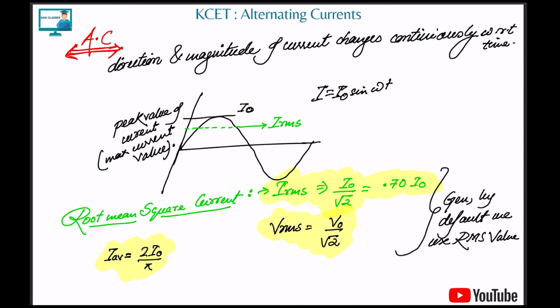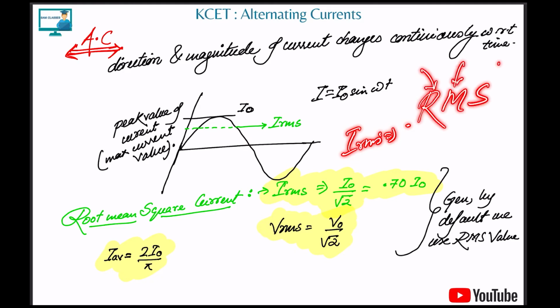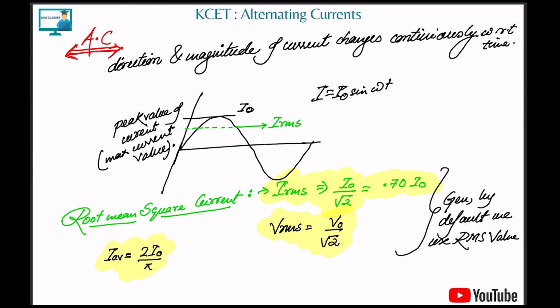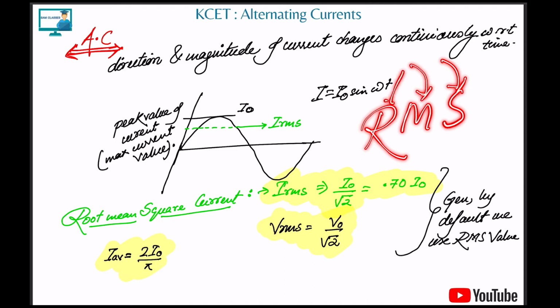Now the next very important concept is the root mean square value. What is the RMS value, I RMS or current root mean square? We do the opposite. We have RMS, root mean square. First we take the numbers and square them. Then we take the mean of them, dividing by the total number of numbers, and then we take the square root. So root mean square means we do the exact opposite: first square, then mean, then square root of that.